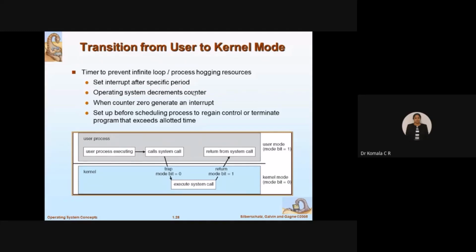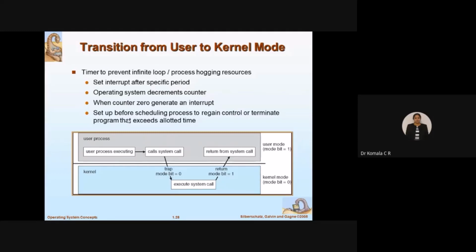So what will I do? I will set the counter value as 9. Initially, when the counter value is 9, at that time I'll perform the first addition, number 1 plus number 2. As soon as I finish executing the first instruction, which adds the first two numbers, I'll decrement the counter. So 9 becomes 8. When the value of the counter is 8, I'll perform the second addition. As soon as I finish the second addition, I will decrement the counter, 8 becomes 7. That continues. At the end of the program, when the counter value is 0, you have finished adding all the 10 numbers. So that is the concept of using the counter, using the timer.